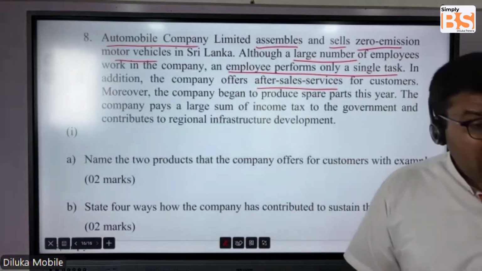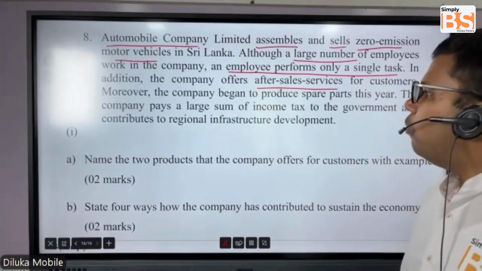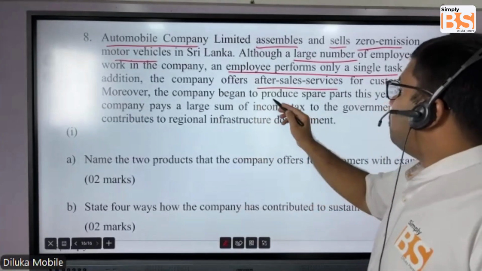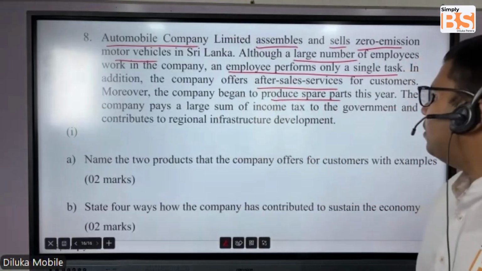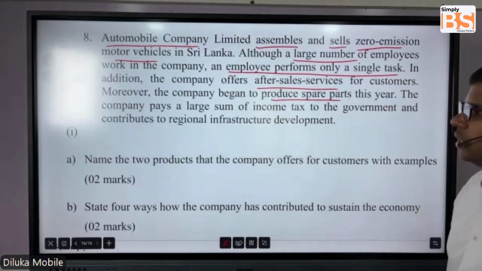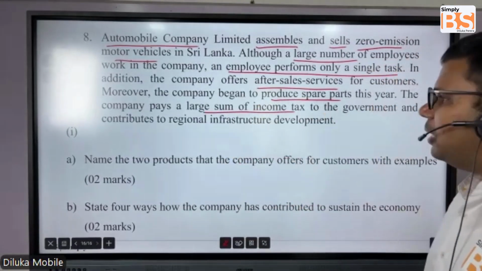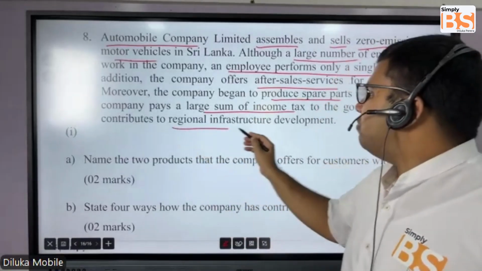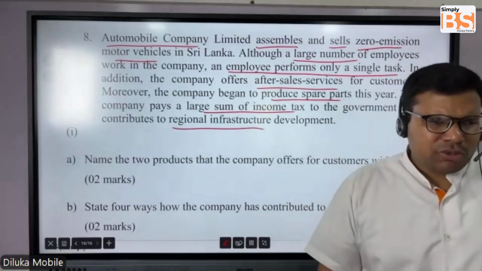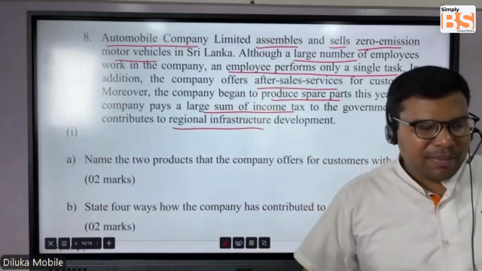To buy the spare parts and all those things. Moreover, the company began to produce spare parts. Now they started manufacturing spare parts also. The company pays a large sum of income tax to the government and contributes to the regional infrastructure development. So it seems like the automobile company is a very big company.